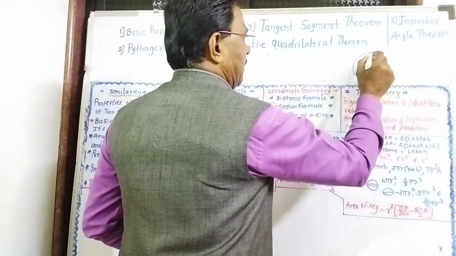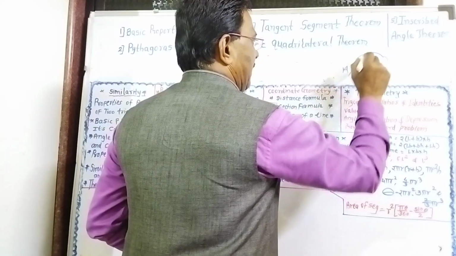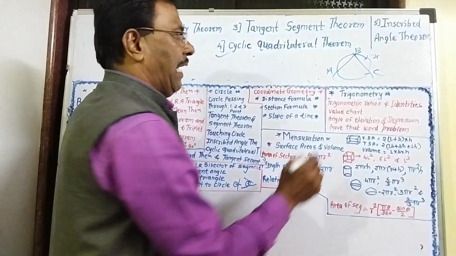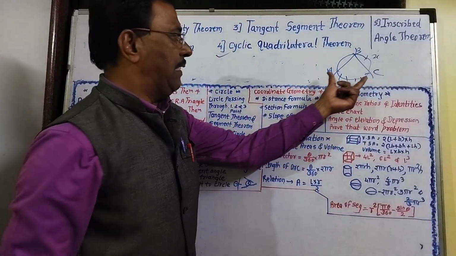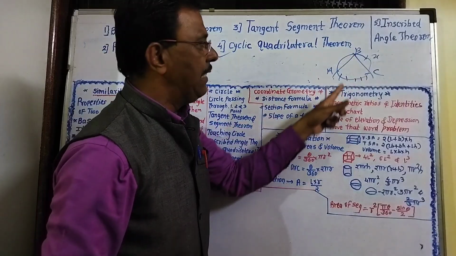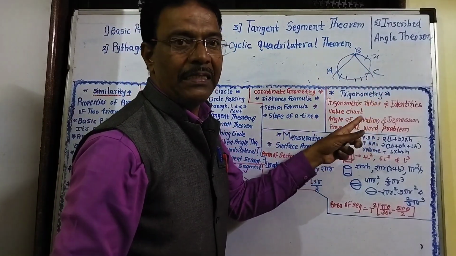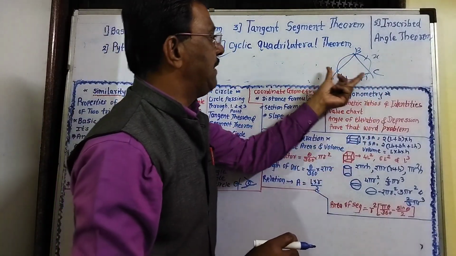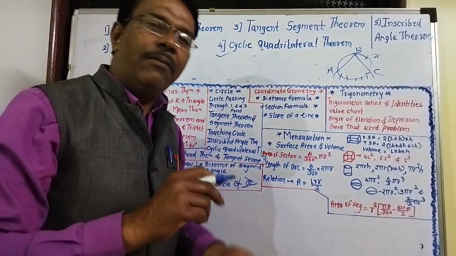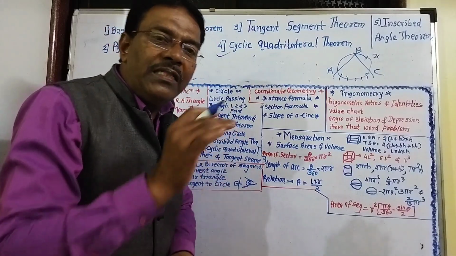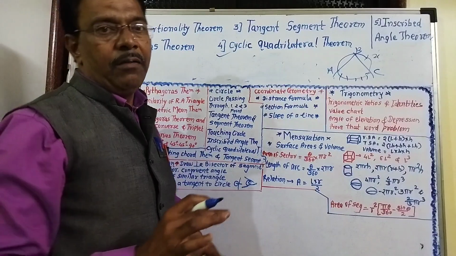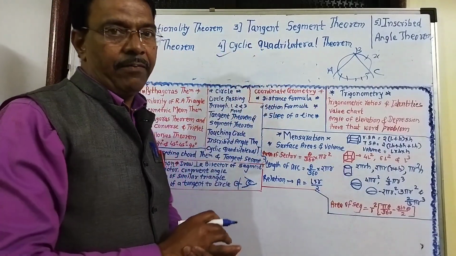Suppose that this is the inscribed angle ABC in the arc AXC, and arc AC is the intercepted arc. Then the inscribed angle theorem says that the measure of an inscribed angle is half of its intercepted arc. So these 5 theorems are very important. At least one theorem will be there in your question paper. So I request all, please prepare all these theorems.